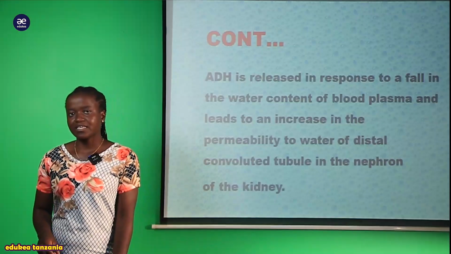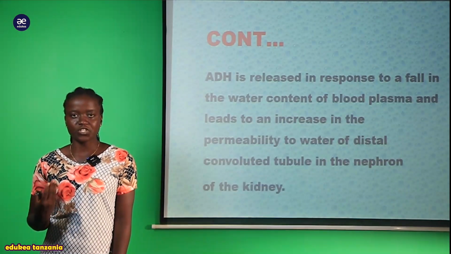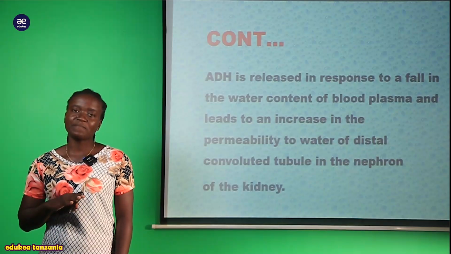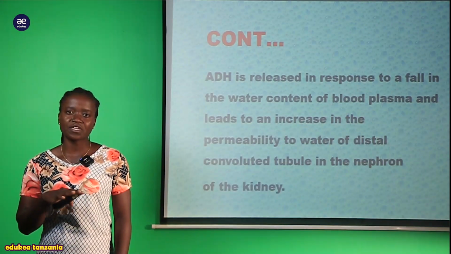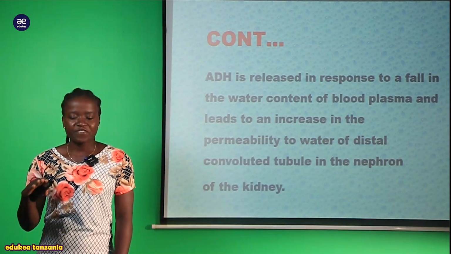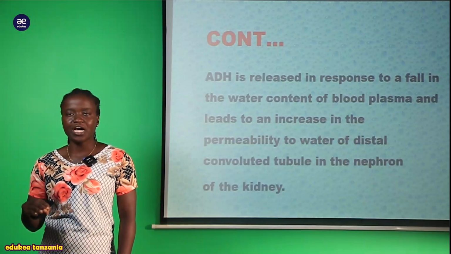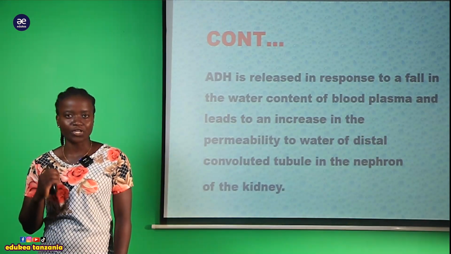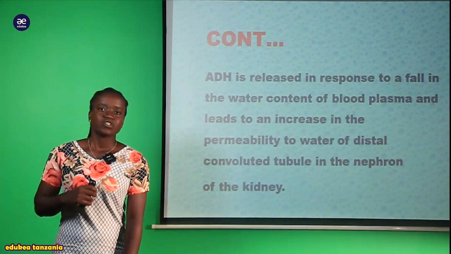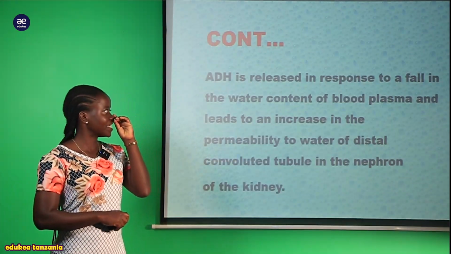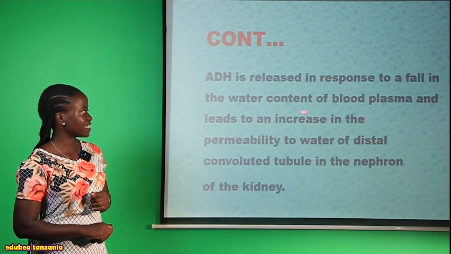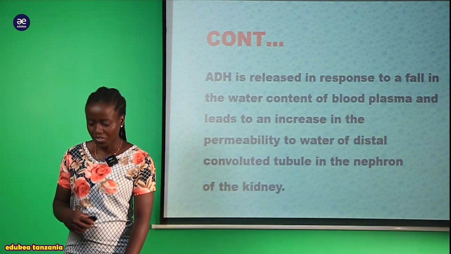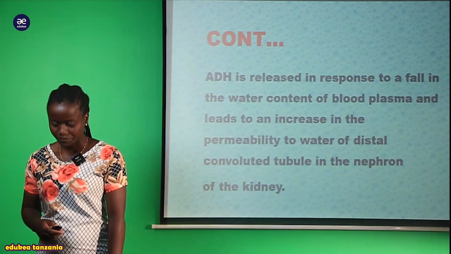So you can see the production of antidiuretic hormone, since it is responsible for balancing the amount of water within the body. If the amount of water in the body falls, meaning water is at a very low level, this antidiuretic hormone will be released from the posterior pituitary gland so that there can be a rise in the amount of water within the body.